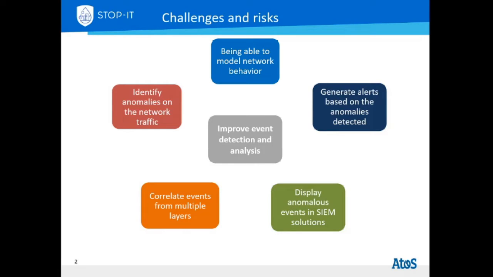First, NTSA is able to model the regular behavior of the network using unsupervised machine learning algorithms. After the model is created, we compare it with the network's traffic from the monitored infrastructure in real time. Any event falling outside the model's boundaries will be considered an anomaly. Anomalous events are displayed in a CM environment as errors or warnings.